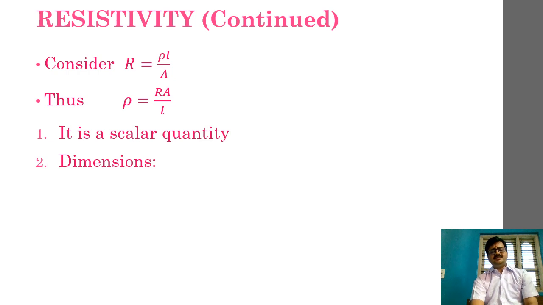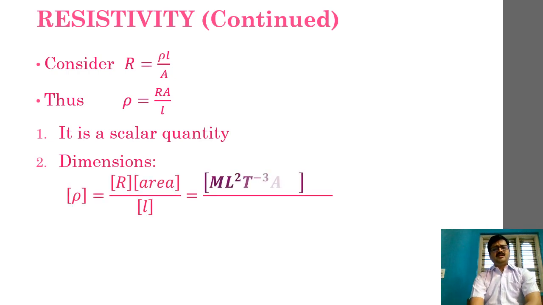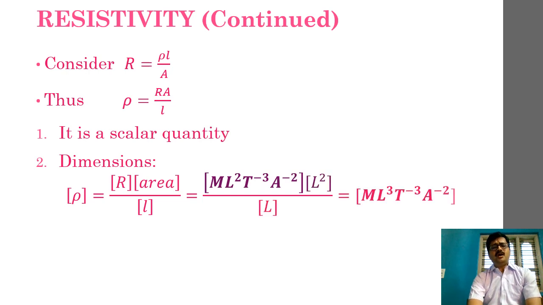Then secondly, the dimensional equation, how we can derive the dimensions, that we'll see. Since rho is equal to RA by L, here capital A is area, but capital A is also used for the dimension of electric current. So instead of capital A, I am mentioning area. I suppose it is okay with you all. So we can say R into area divided by L.